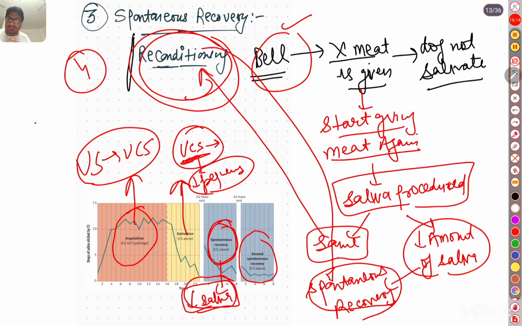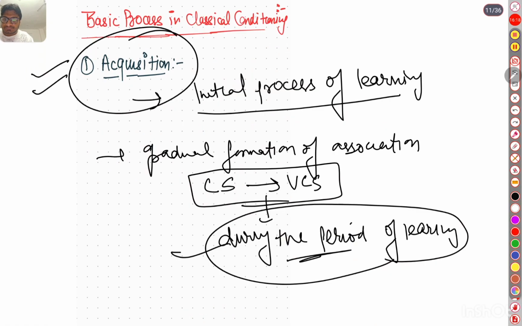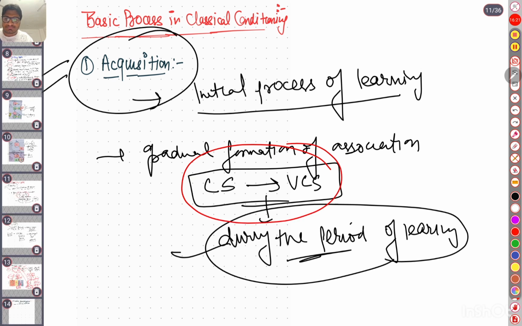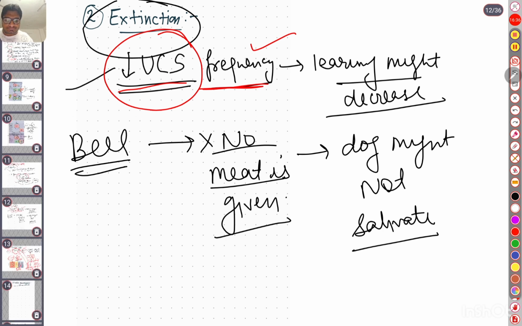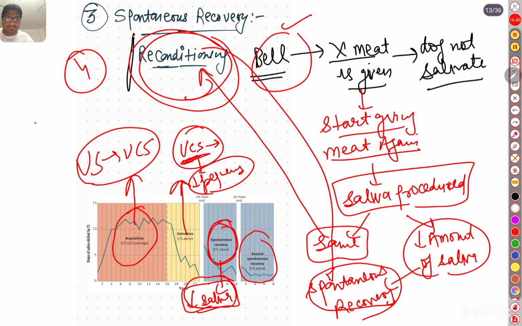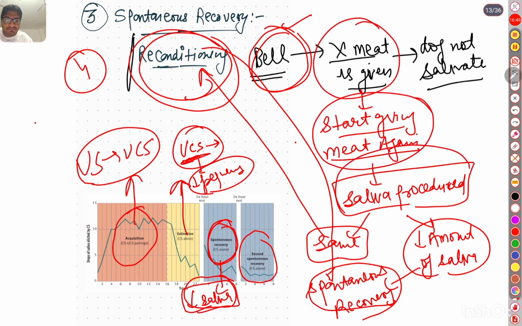Acquisition means association between the conditional and the unconditional stimulus. Extinction means when the unconditional stimulus decreases in frequency, the learning might decrease. If the bell is rung and meat is not given, and then we start giving meat again, saliva will be produced. If the same amount of saliva is produced, this is known as reconditioning, and if the amount of saliva is decreased, this is known as spontaneous recovery.